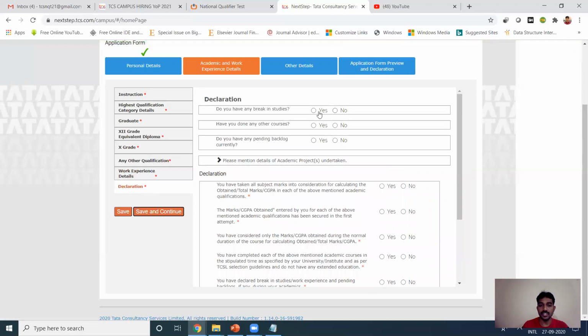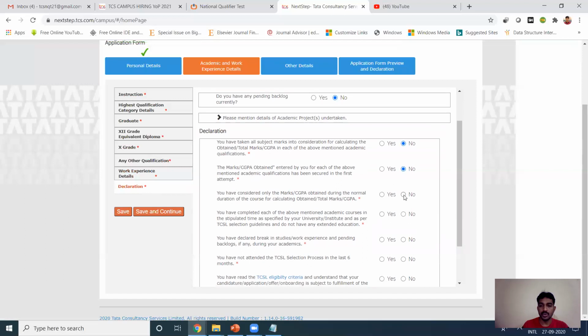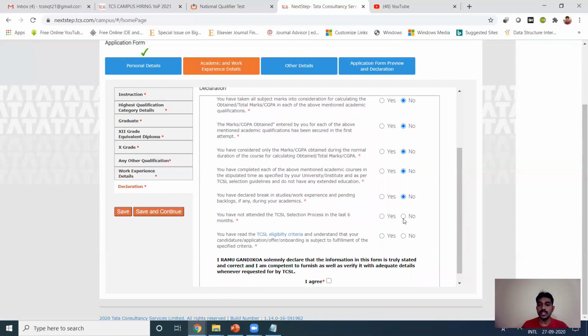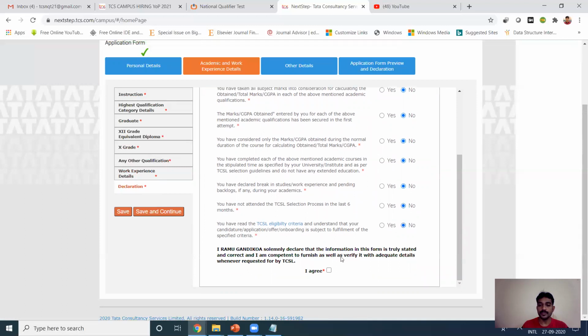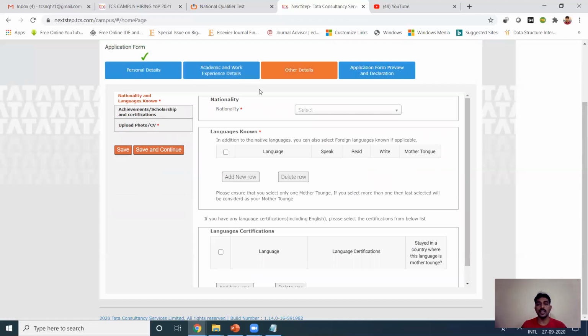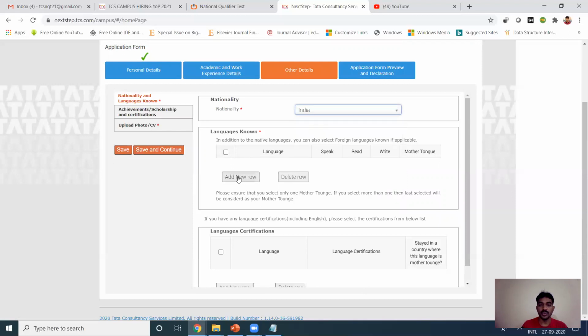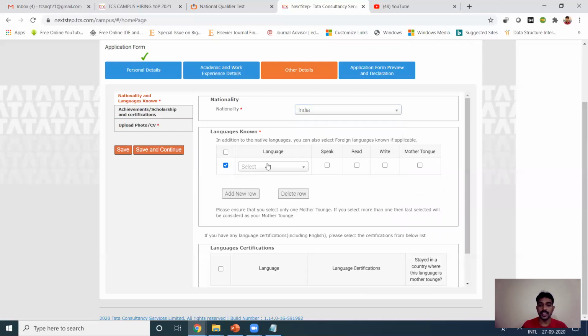On declarations, you just use it. Do you have any break in studies? I don't have anything. So please, based on your data, fill all this data. These all are very, very important. Yes, other details, nationality. Yes, Indian. We are from India, right? Indians. So select.